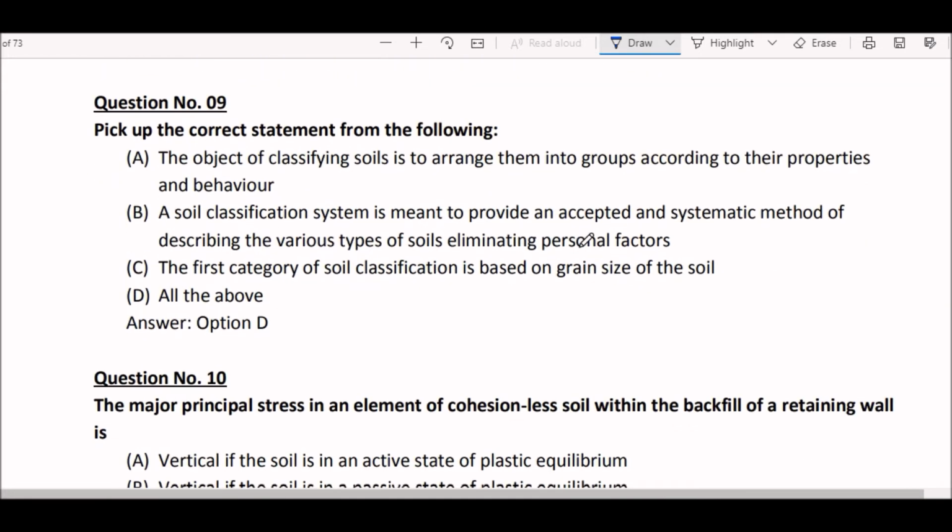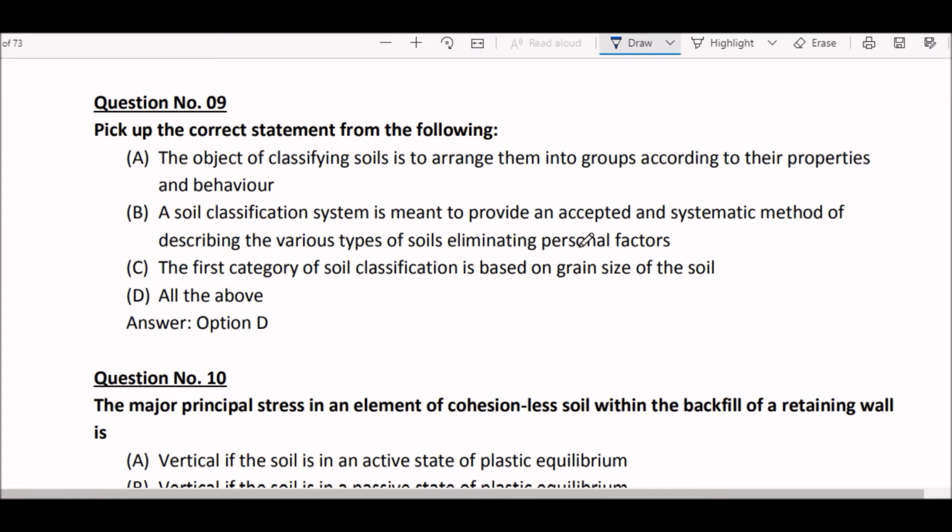Next question. Pick up the correct statement from the following. Option A, the object of classifying soils is to arrange them into groups according to their properties and behaviors. Second statement is, a soil classification system is meant to provide an accepted and systematic method of describing the various types of soils eliminating personal factors.